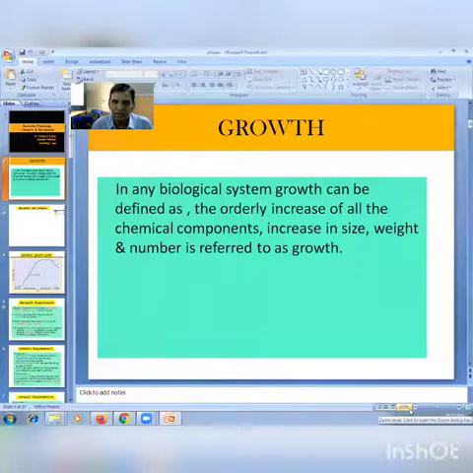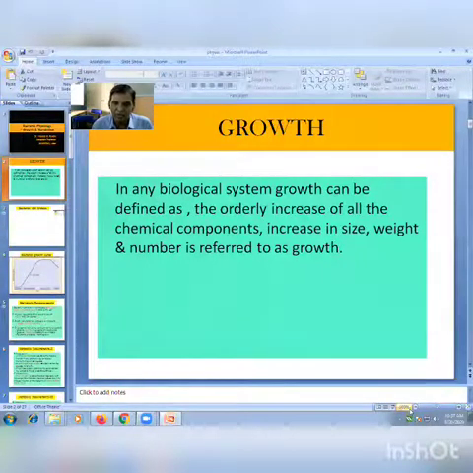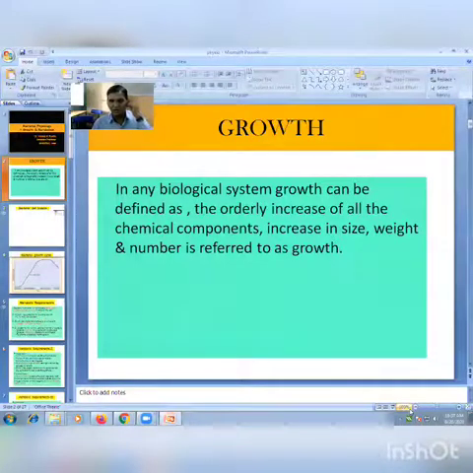In general, in any biological system, we consider growth like this. Not only increase in size or only increase in number is considered as growth. Here, orderly increase in all these chemical components, increase in size, weight, and number. But in case of bacteria, whenever we are studying the growth of bacteria, growth is considered as an increase in number. So increase in number is called growth.